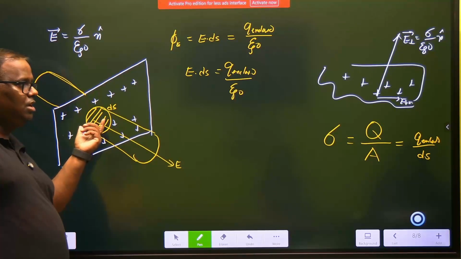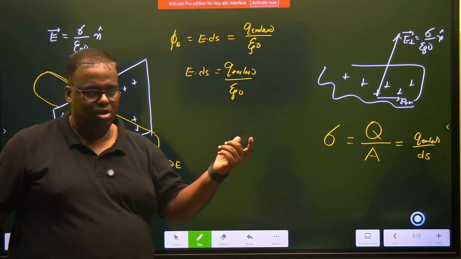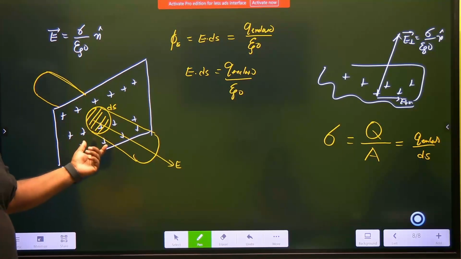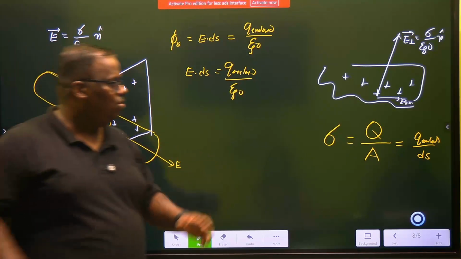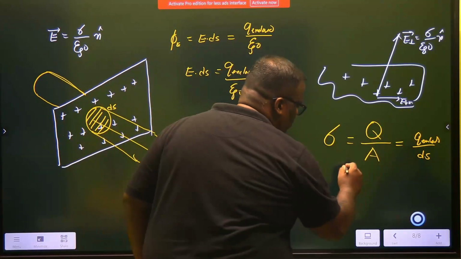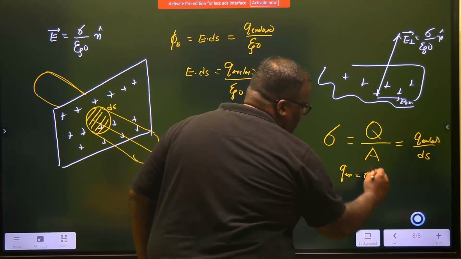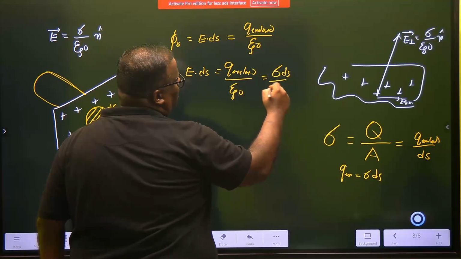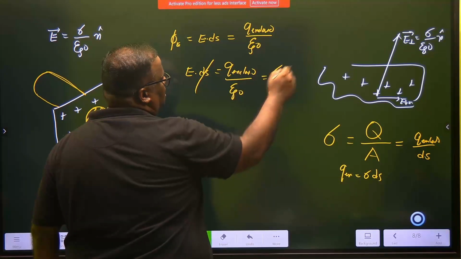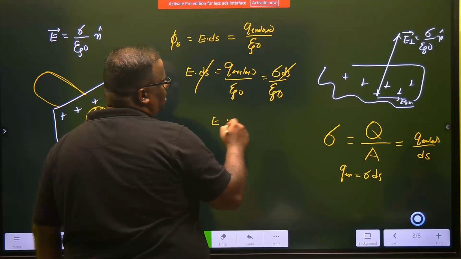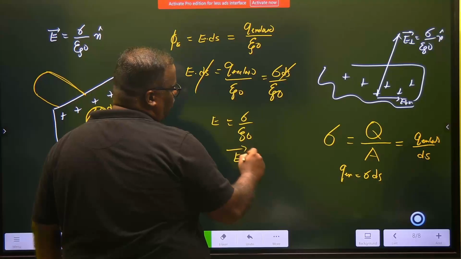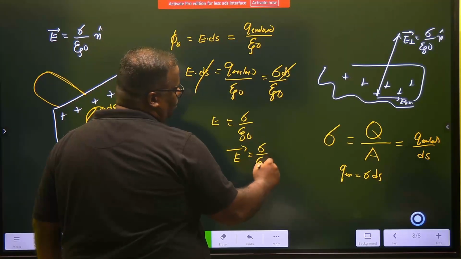How much charge is here? Q enclosed. What is the area of it? dS. So can you find the value of Q enclosed? Q enclosed is given by sigma dS. So can I write this as sigma dS divided by epsilon naught? dS cancels, you got your idea. E is equal to sigma by epsilon naught. And if you write it in vector form, it is sigma by epsilon naught, normal vector.